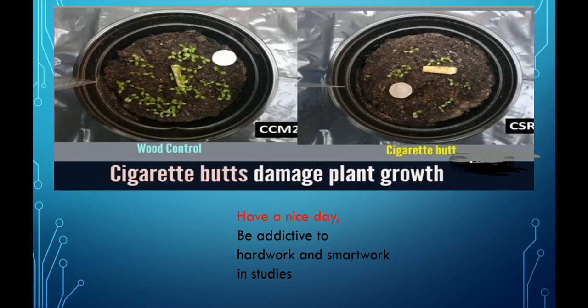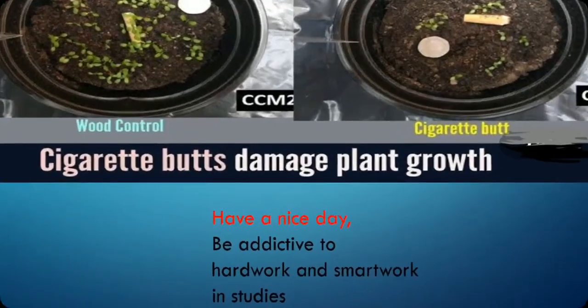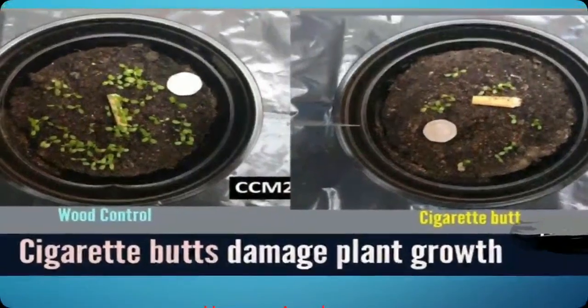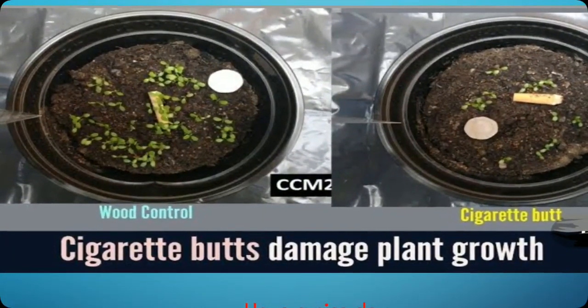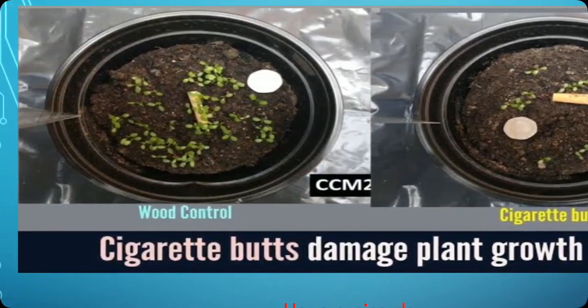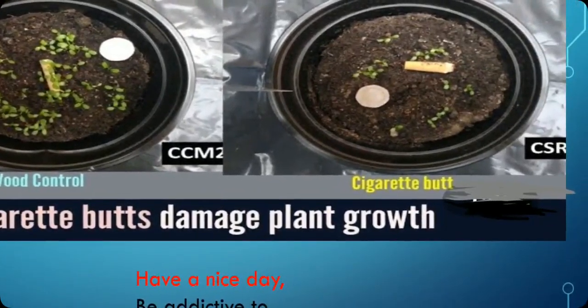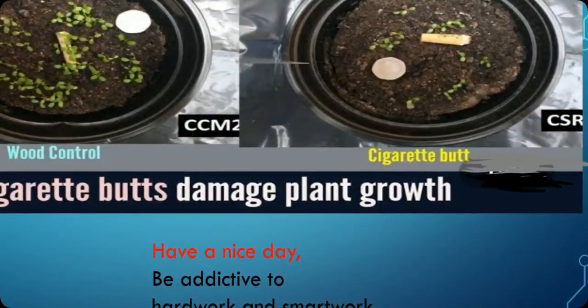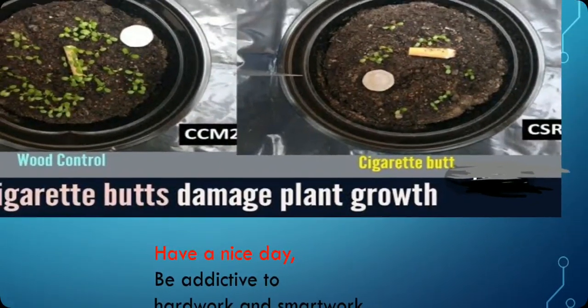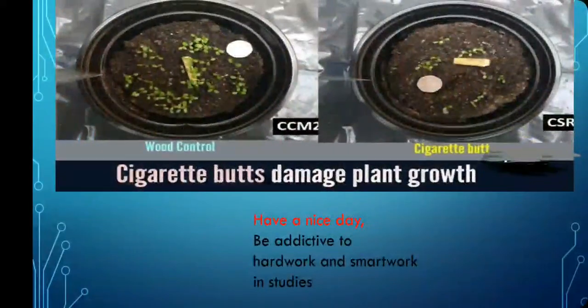Now the last thing. Here you can see this picture. In picture 1, in potted plant 1, a wood piece is kept. In the second one, a cigarette butt, the piece of a cigarette, is kept. Now what is going on in this activity, and what will happen afterwards?